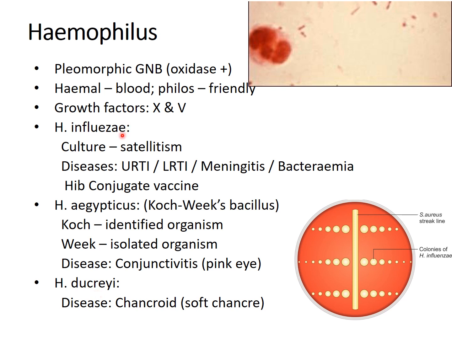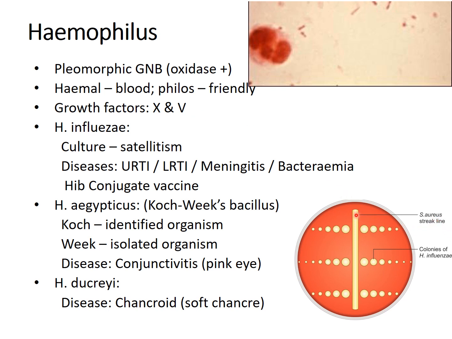Now Haemophilus influenzae is known to cause clinical diseases like upper respiratory tract infections, lower respiratory tract infections, pyogenic meningitis in children and bacteremia. As I told you earlier, Haemophilus requires two factors, factor X and factor V, both of which are available in blood, but factor V is available inside the RBC, and hence Haemophilus is difficult to grow on blood agar. But it is observed that Haemophilus influenzae can grow on blood agar if a source of factor V is provided, and one of the sources of factor V is Staphylococcus aureus.